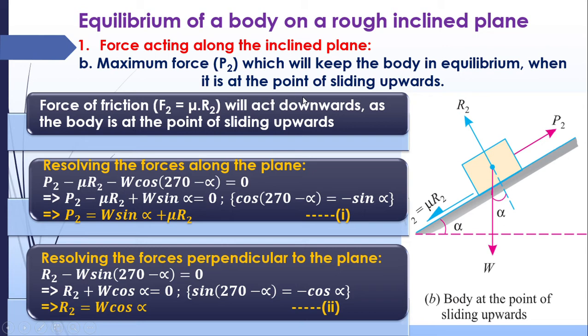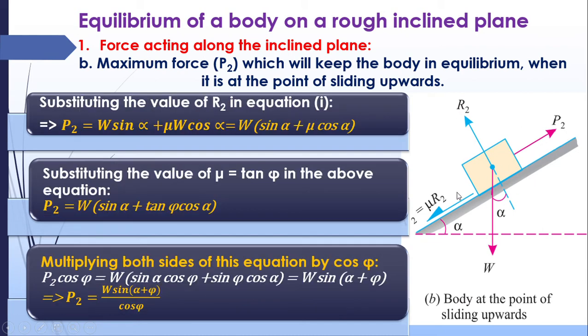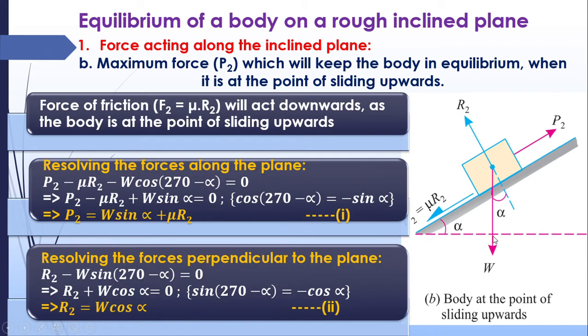Now, first step is resolving forces along the plane. Along the plane, we are resolving the forces. There are three forces: P2, F2 and W. Then resolving the forces in a perpendicular direction, just like the last one, you will get R2 is equal to W cos alpha. Now the third step is you have to substitute the value of R2 in this equation.